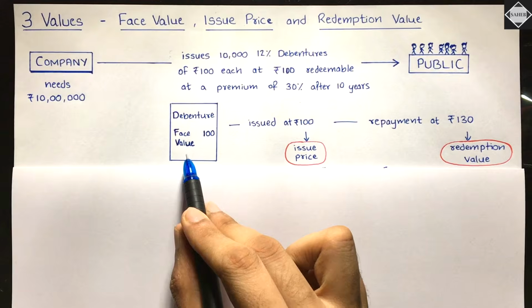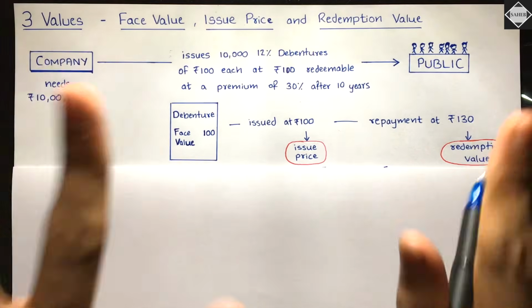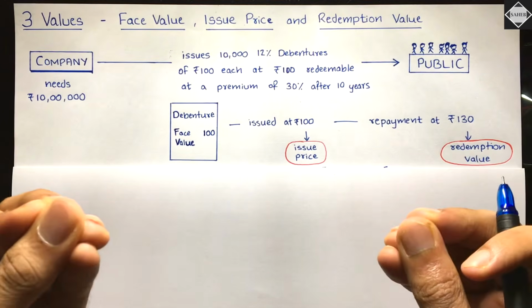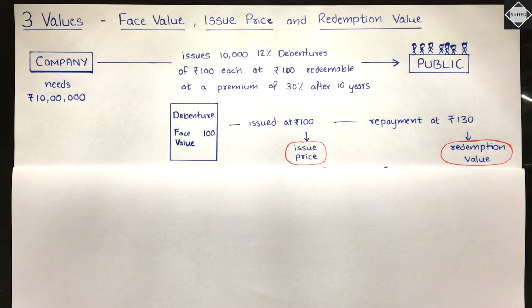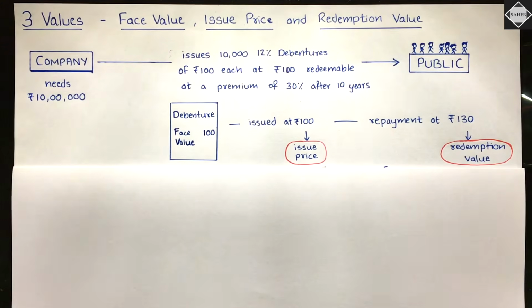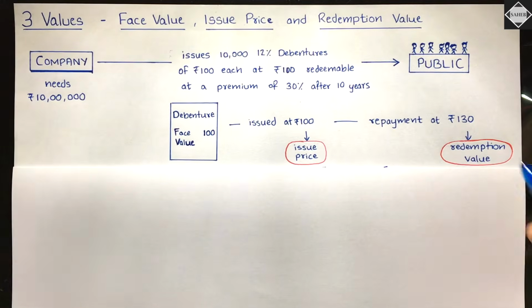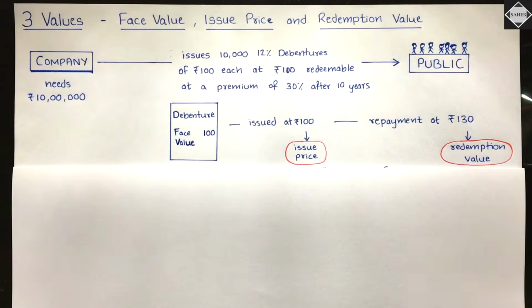Now, face value can be anything. It can be 1 rupee, 2 rupees, 5 rupees, 100 rupees, 500 rupees, 1000 rupees. It can be anything. Whatever face value is set, it is set in the beginning as a starting point. It's the initial original value, and then we do the comparison with the issue price and the redemption value to know whether the issue price is at par, at premium, or at discount, and whether the redemption value is at par, at premium, or at discount. How will we come to know this?